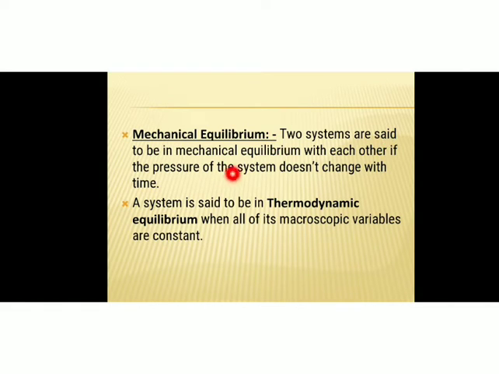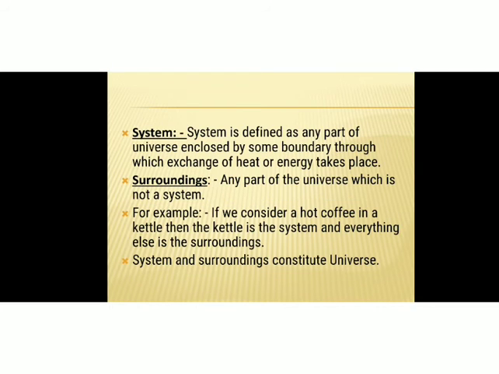And mechanical equilibrium is the third type of equilibrium. Two systems are said to be in mechanical equilibrium with each other if the pressure of the system does not change with respect to time. So the condition for mechanical equilibrium is that the pressure of both the systems should remain the same. And a system is said to be in thermodynamic equilibrium when all of its macroscopic variables are constant. That means if the system achieves all the above three equilibrium conditions, then the system is said to be in thermodynamic equilibrium.